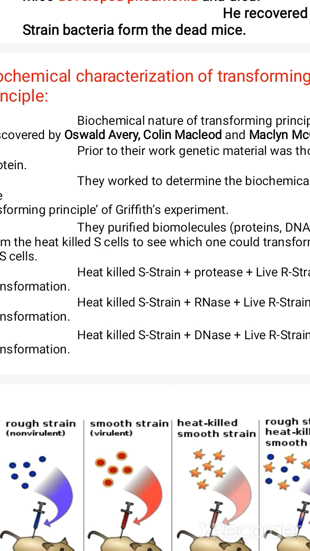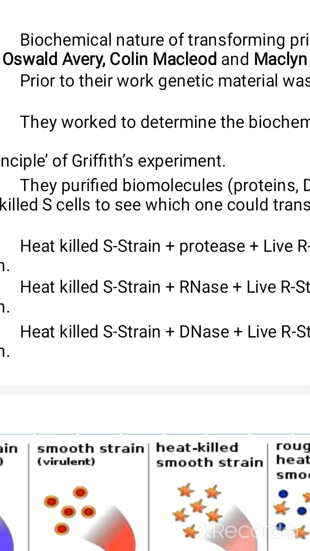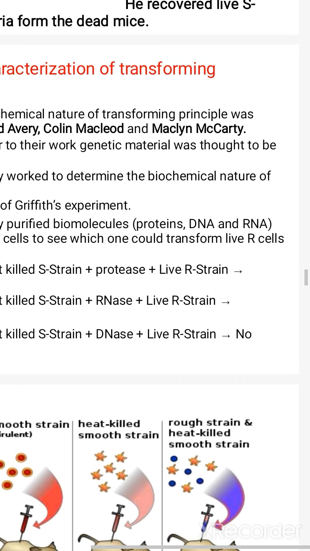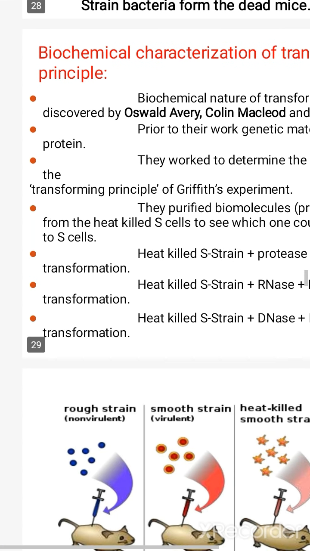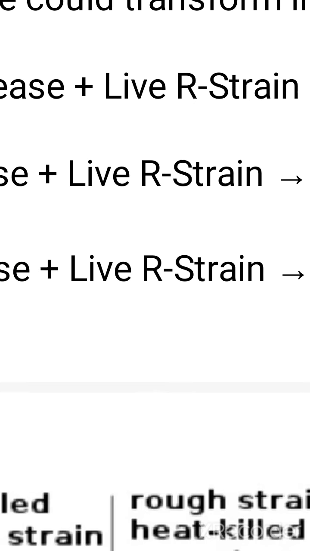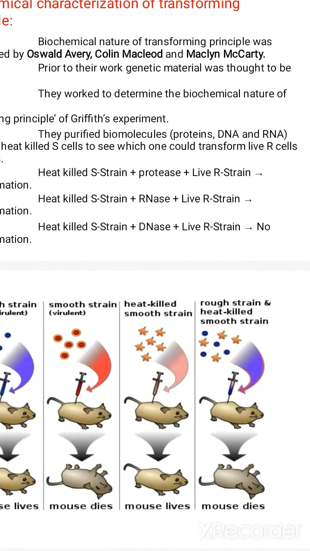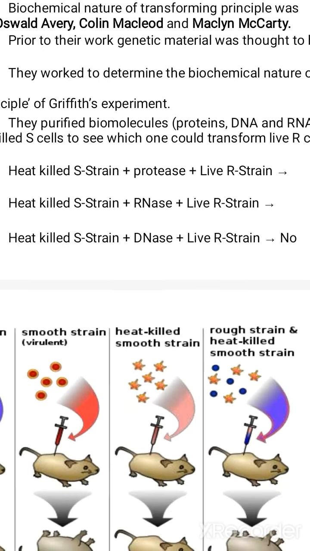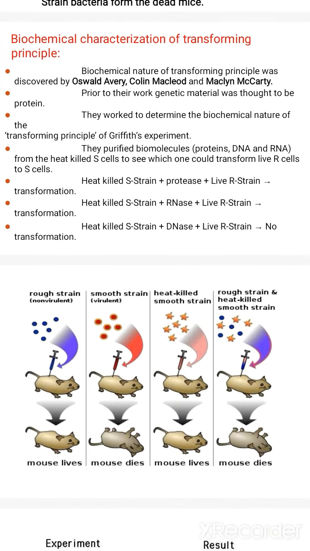But when the heat killed S strain was mixed with DNase, because DNase is able to digest DNA, it can modify the DNA, and then mixed with the live R strain, there was no transformation. From here they concluded that it is not protein and not RNA; only DNA was causing the transformation.